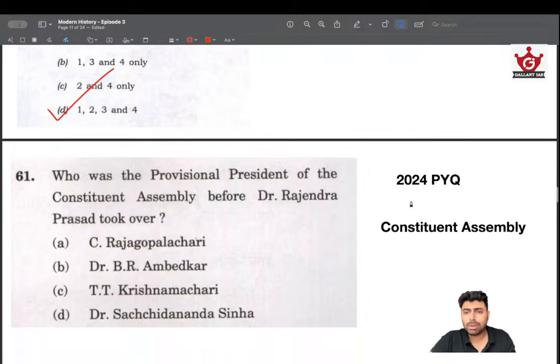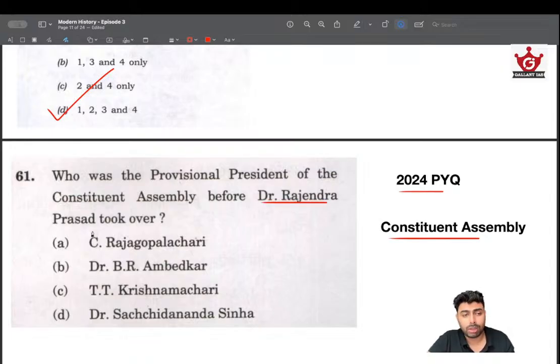Okay, so this was very factual and quite unexpected, but UPSC has been giving you hints that Constituent Assembly is very important. It's a very important portion of modern history, and we will be asking questions about that since 2021. So UPSC has been giving you hints. So it's expected for you to have a very good factual understanding about Constituent Assembly, and that's why this question popped up in 2024.